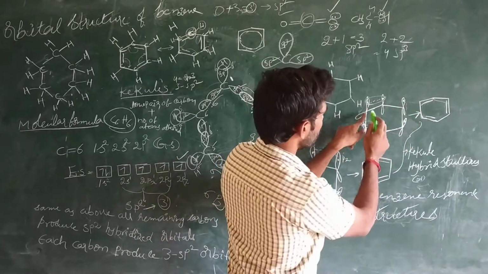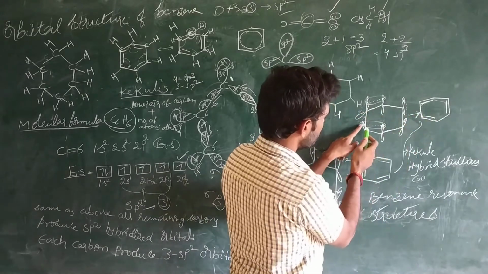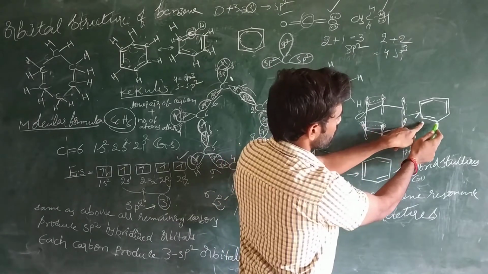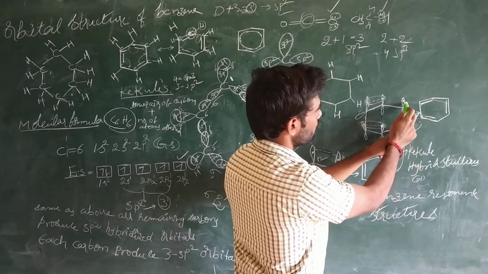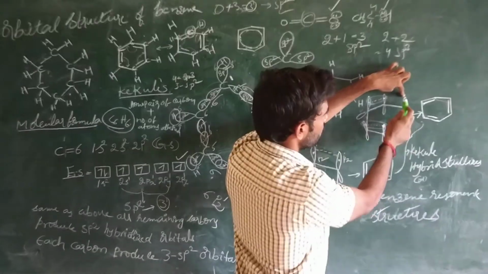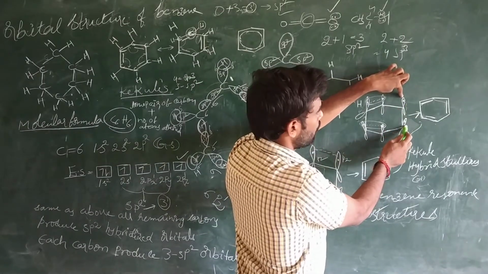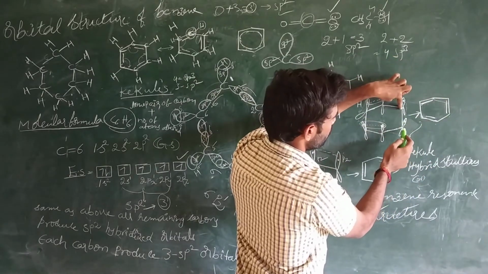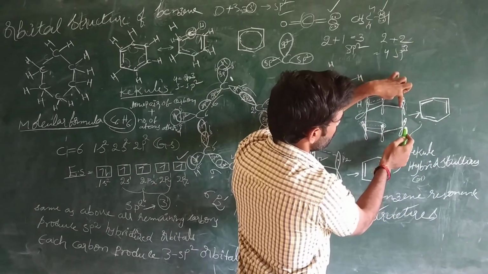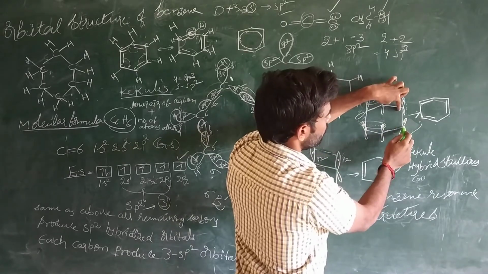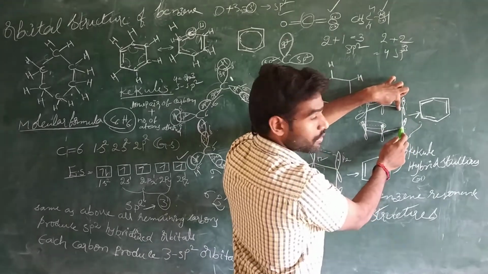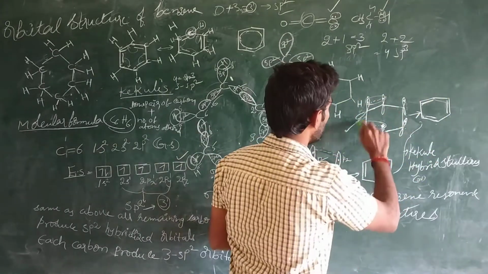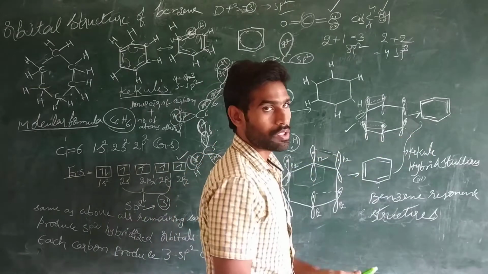Now see the bond between this carbon and this one. If these two orbitals are overlapped, formation of a bond takes place at this area. These two electrons are overlapped, and they produce the bond here. Yes or no? The bond between this carbon and this carbon. If these two electrons react and make a bond, that bond is formed at this area. This is the pz orbital. This is one form of the benzene.